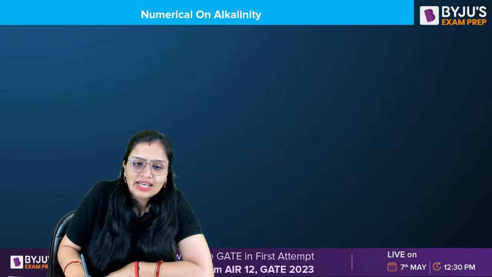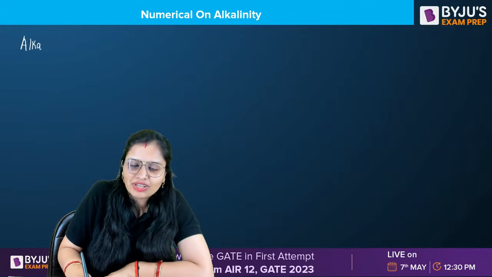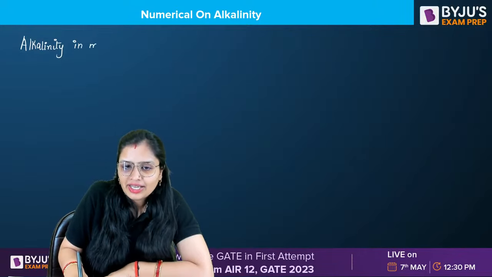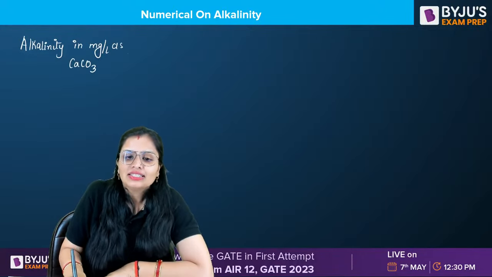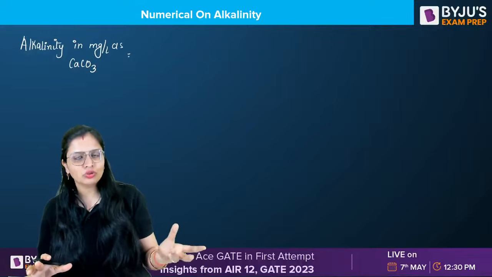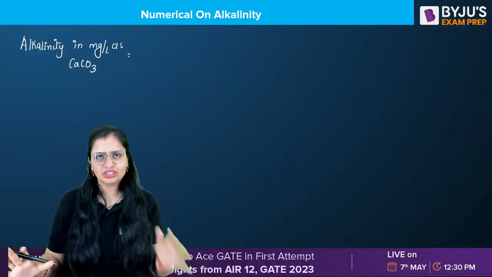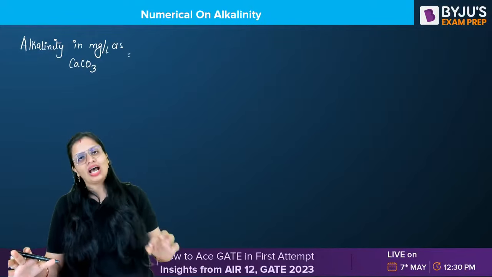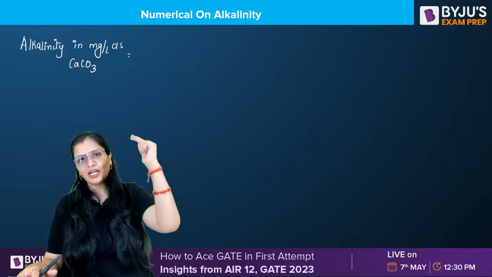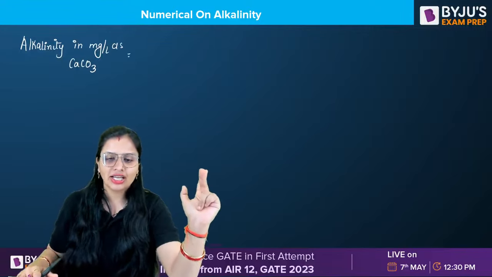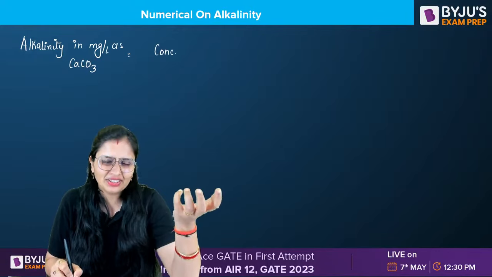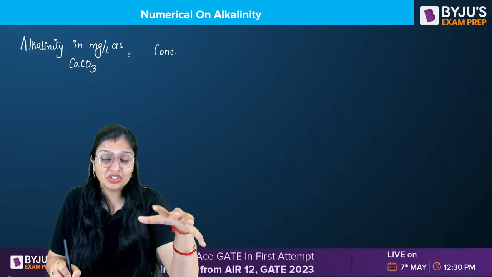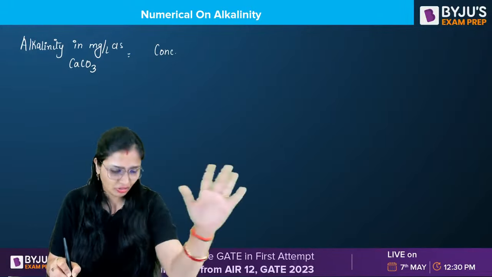Some people like alkalinity we express in terms of calcium carbonate. So alkalinity in mg per liter as calcium carbonate is equal to, generally we know there are many minor ions also which cause alkalinity, but majorly the ions which are responsible for alkalinity are carbonate, bicarbonate and hydroxyl ions. So generally some books when you study you find this formula. Well, I don't find this very basically something which you have to remember. If you are clear with your concepts, no need for this formula.